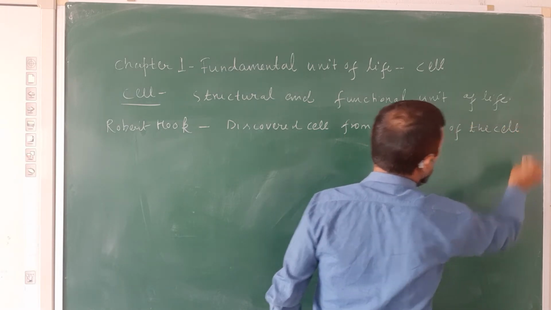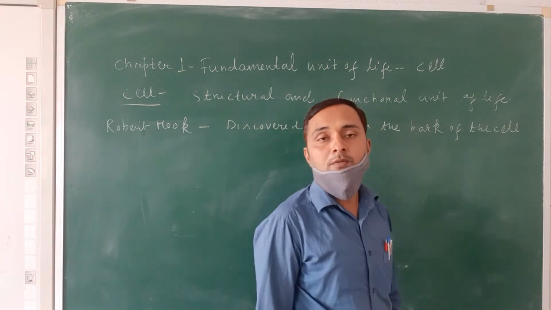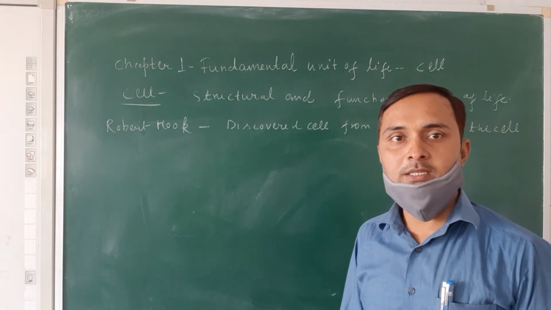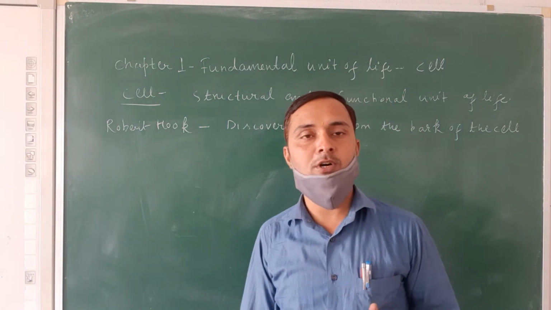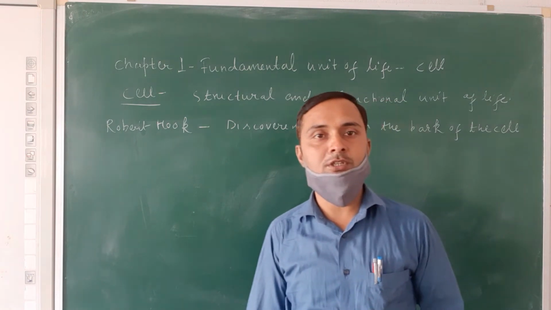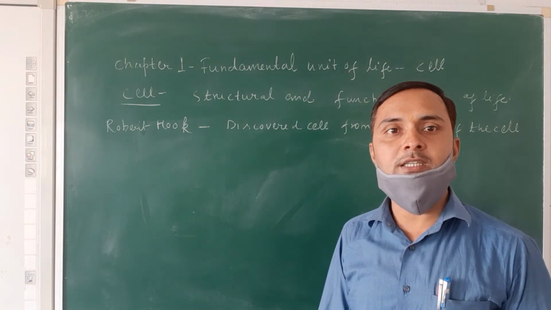Bark is the outer covering of the tree, or the main stem of the plant, from which Robert Hooke discovered the cell in the year 1665.